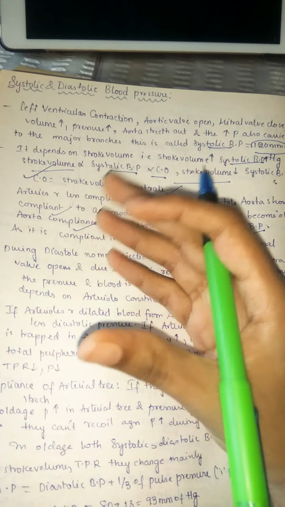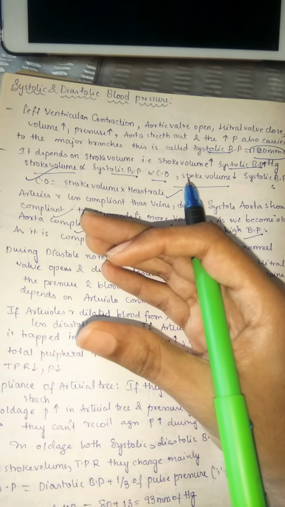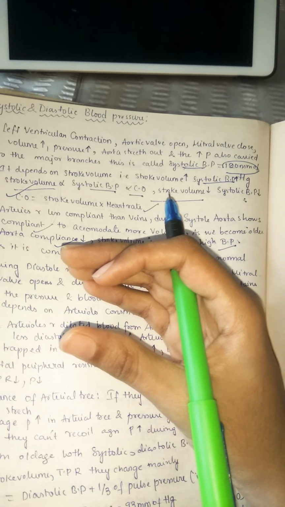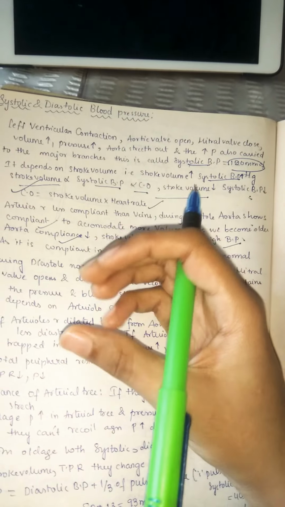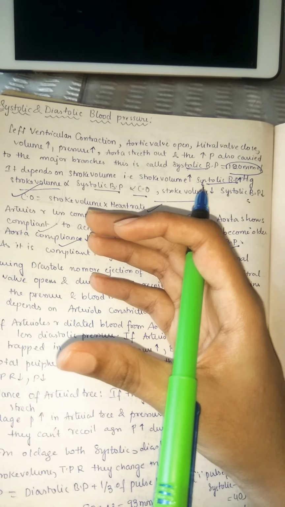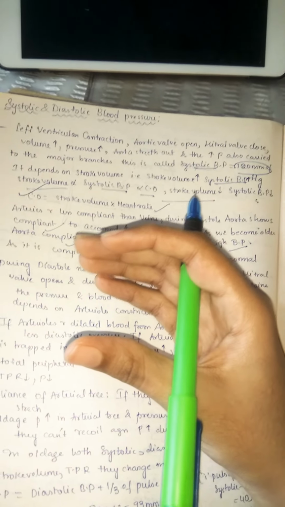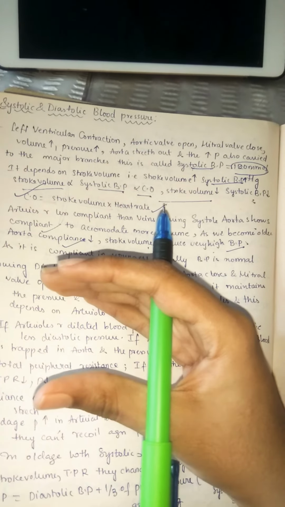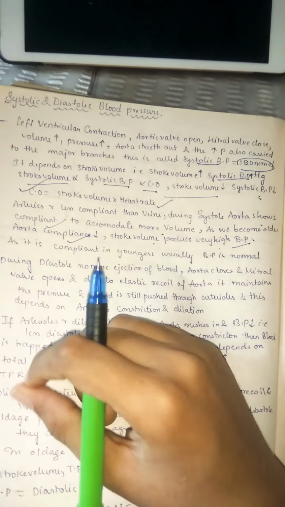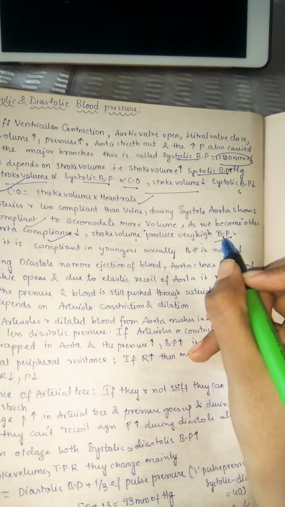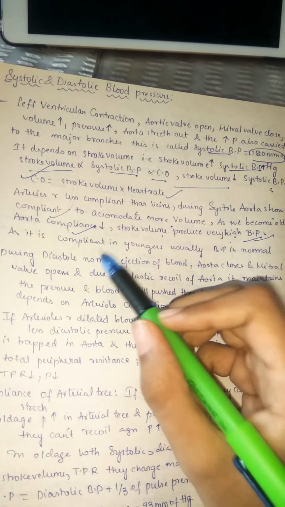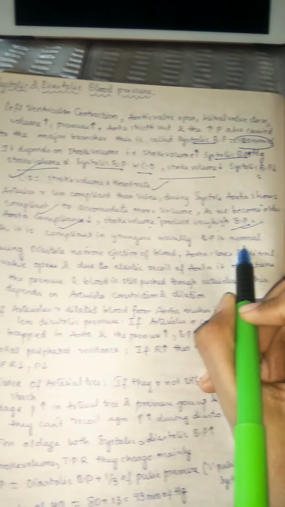For example, if the ventricle is pushing 120 millimeters of mercury of blood pressure into the aorta, in a normal person the aorta is stretchable, so it will stretch and it will not increase the blood pressure. But in older people the wall is very stiff, so the blood pressure increases because it can't stretch anymore. Because of this, there is increase in blood pressure mainly in old people. So when compliant, as in younger people, usually the blood pressure is normal.